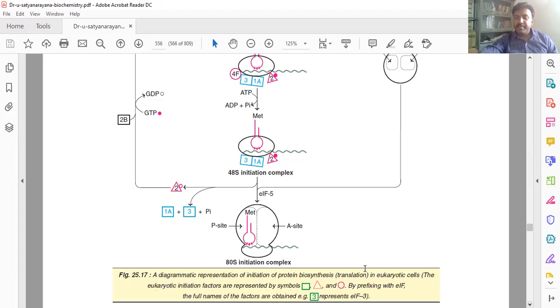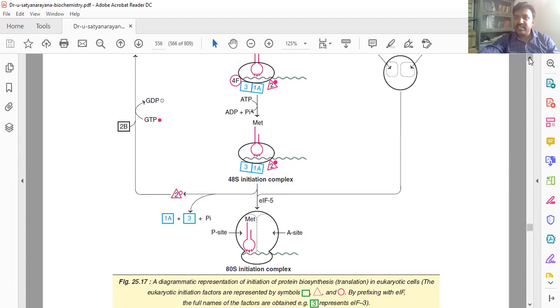Fine. Next, after that, the 48S initiation complex binds with the 60S ribosome.